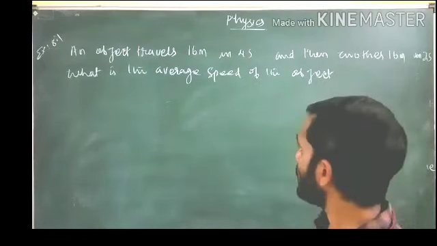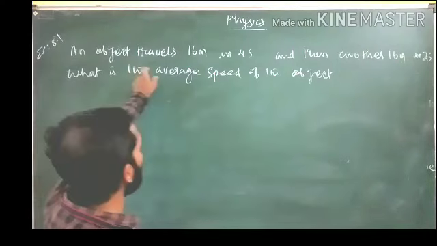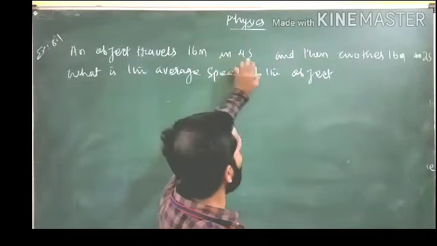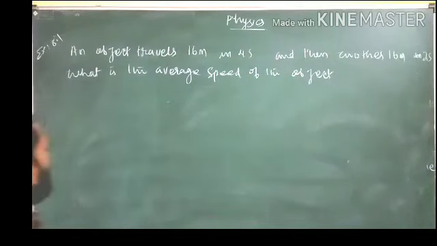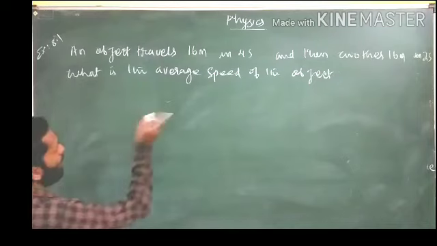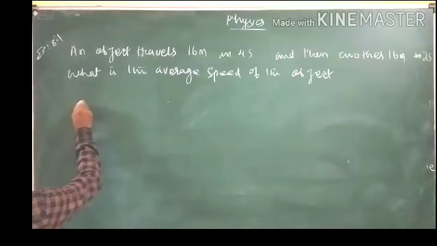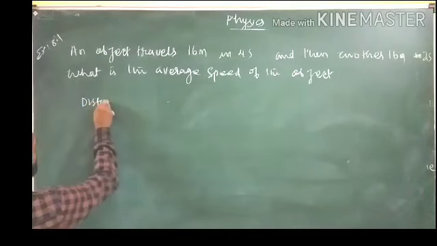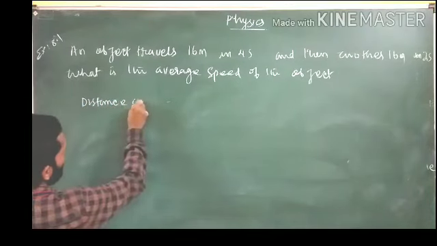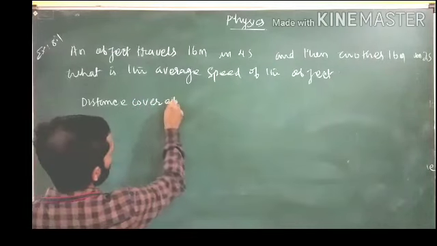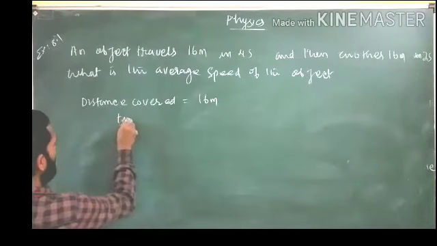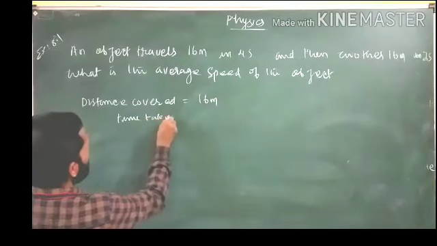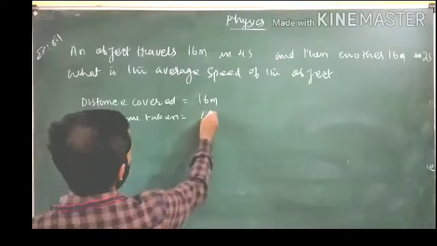So two cases. An object travels 16 meter in 4 seconds and then another 16 meter in 2 seconds. What is the average speed? Okay. So distance covered is equal to 16 meter, time taken in the first case is 4 seconds.